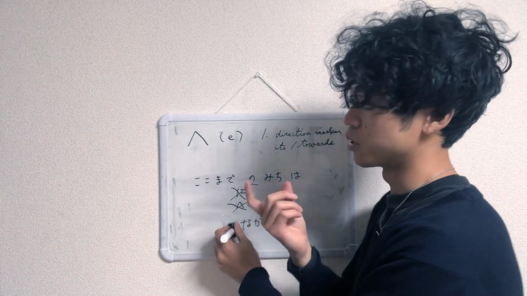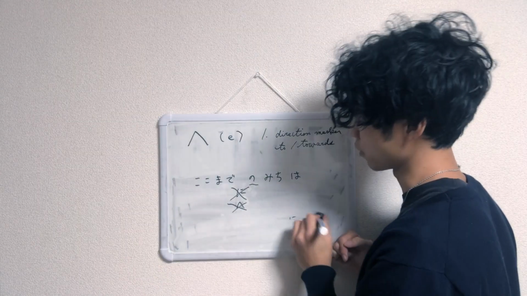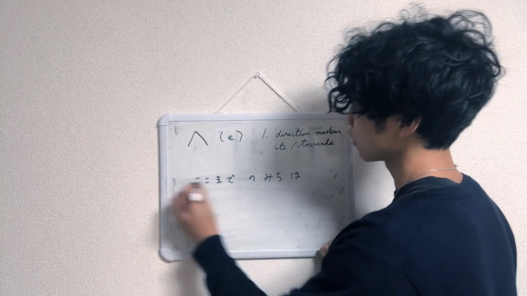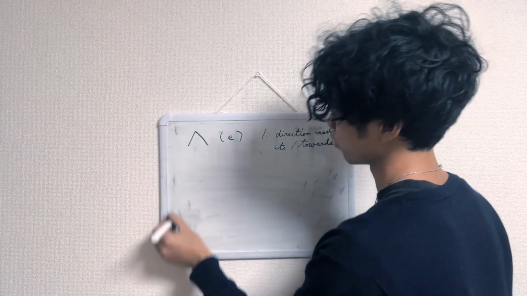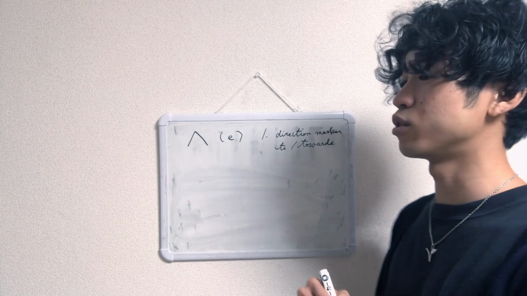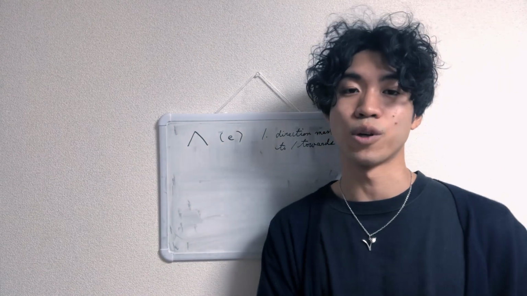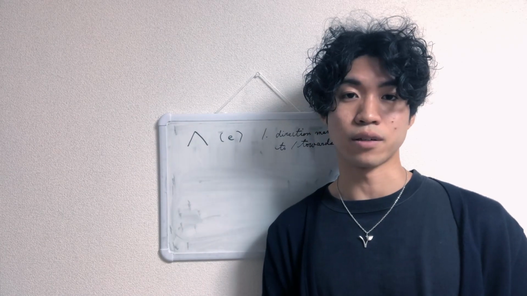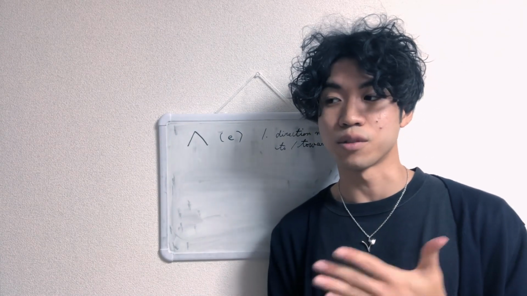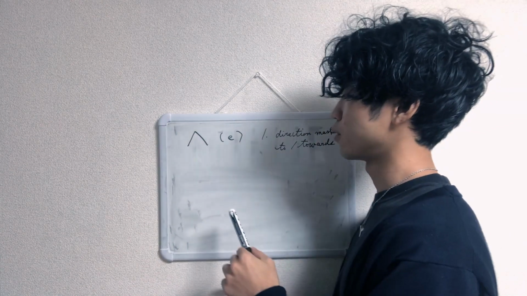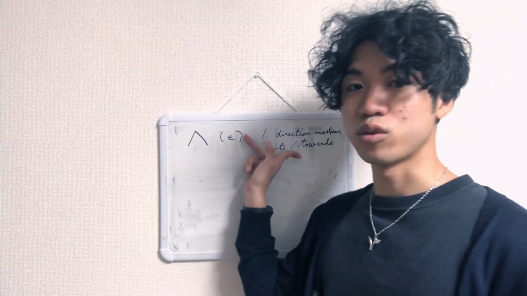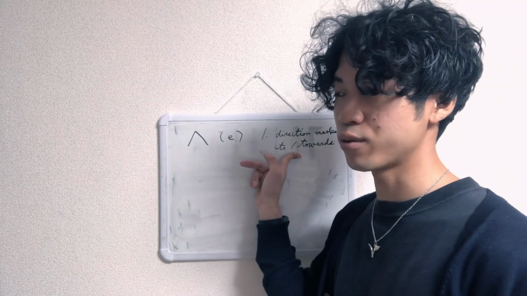What's the difference between ni and e? Native Japanese speakers, we use ni and e interchangeably. There's not really a rule, but we tend to use ni more often in conversation and e more often in writing. So it really doesn't matter. You hear a lot of ni when speaking to Japanese people. So if you're gonna use the direction marker to, towards, in a conversation, I would say use ni. It sounds more natural.